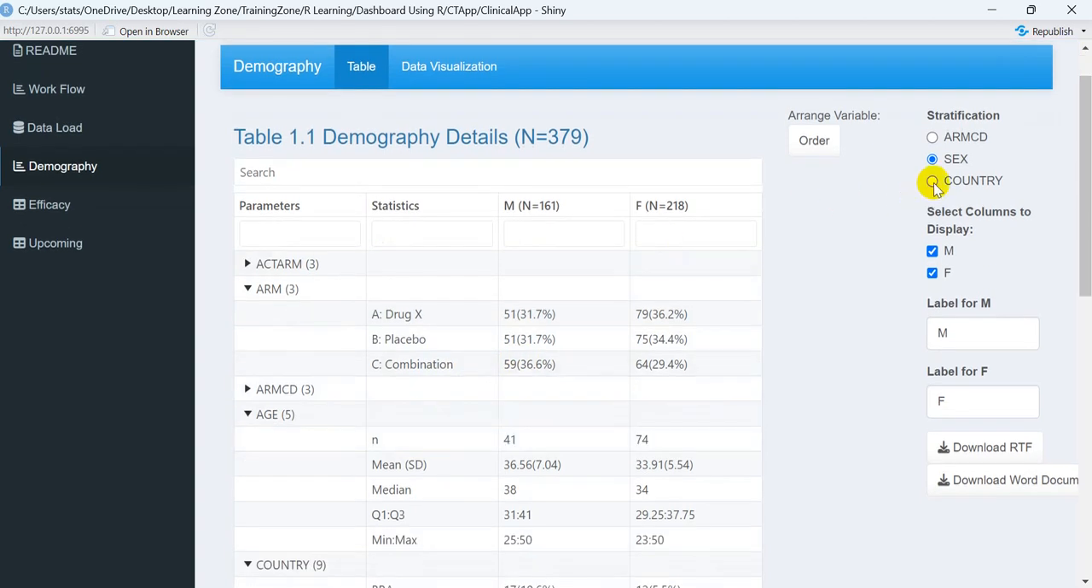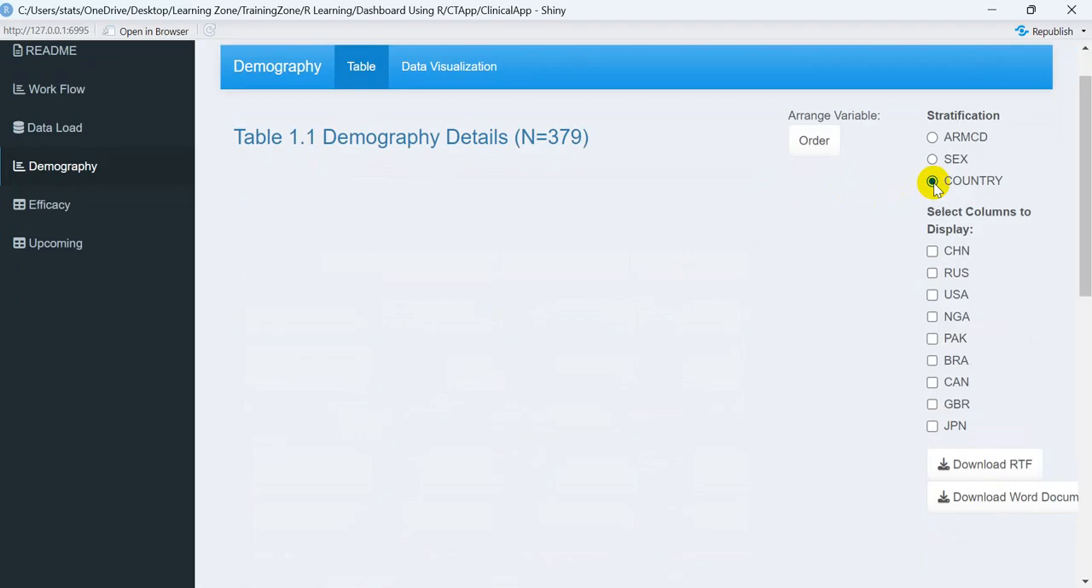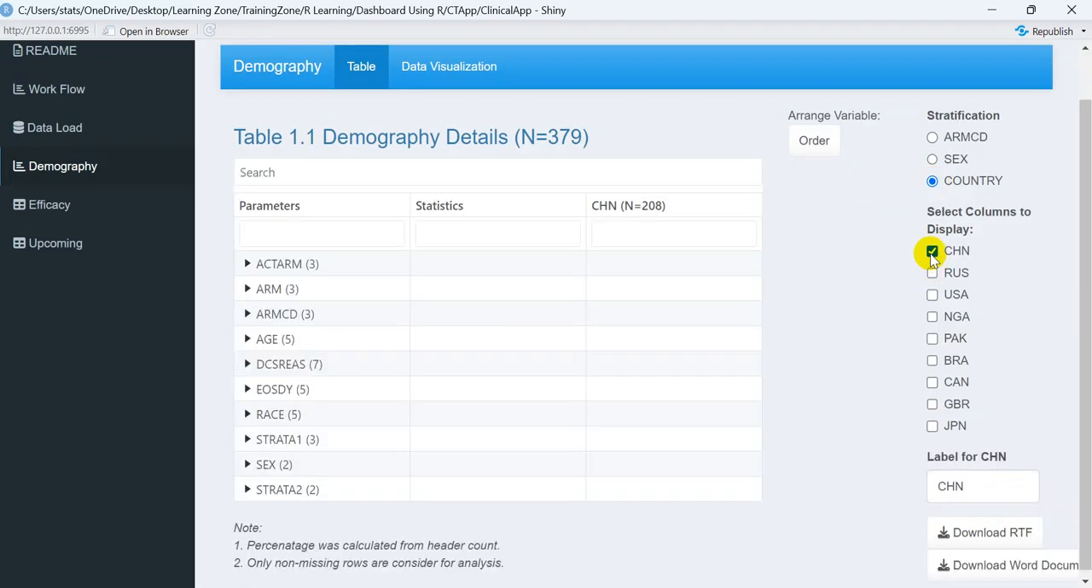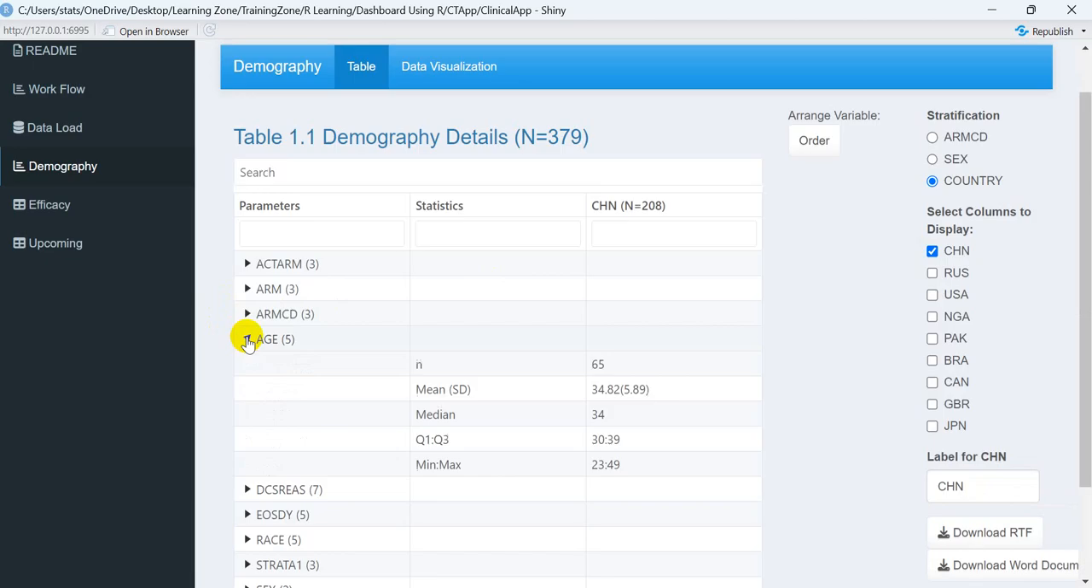Sometimes we also present this analysis by country. For example, I wanted to see the data analysis for China, how many patients are there, and what is the age distribution. There are just 65 patients whose age is captured, and the mean and standard deviation of the age are 34.82 and 5.89, and the median age of the people of China is 34.